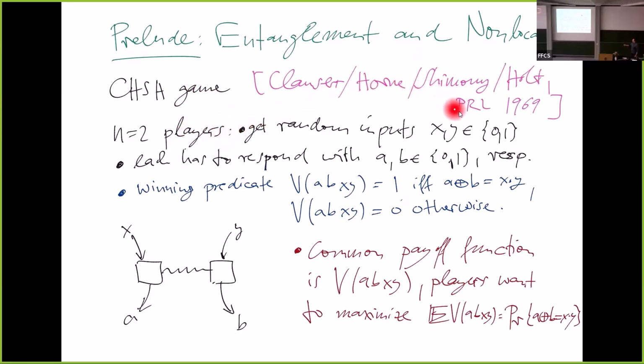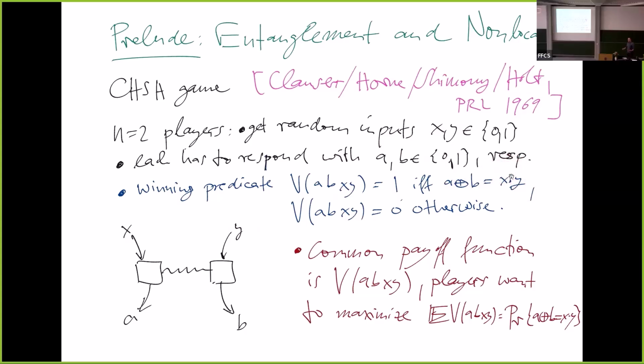They each get a random input from the referee. Each has to respond with another bit. They're called X and Y, A and B. And there is a winning condition. The referee collects the responses and declares whether they win. They play jointly against the referee, so it's a cooperative game. They win if the XOR of A and B is equal to the product of X and Y.